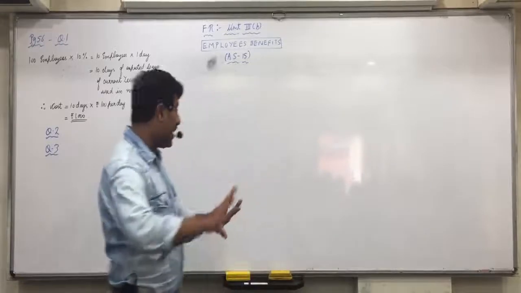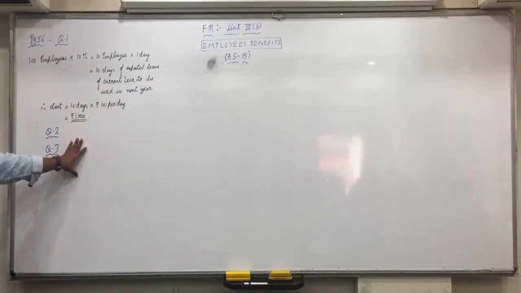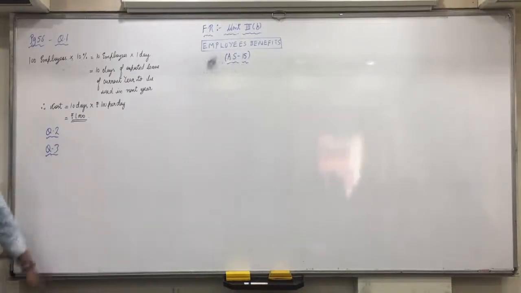So you don't have to calculate any compensated absence for the next year. Whatever amount you actually pay in the current year will only be recognized in P&L account. Is everyone clear with this?